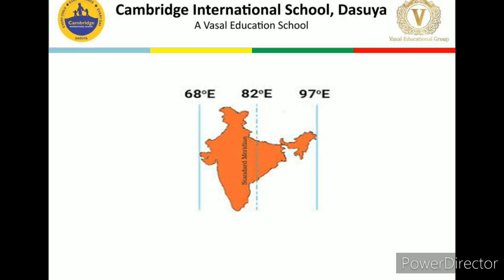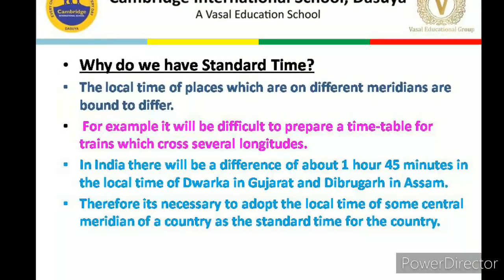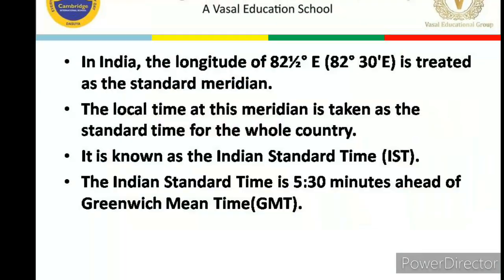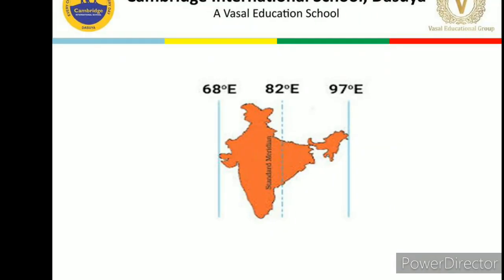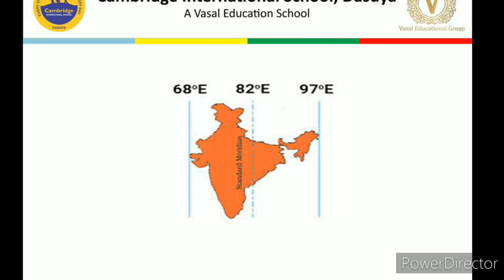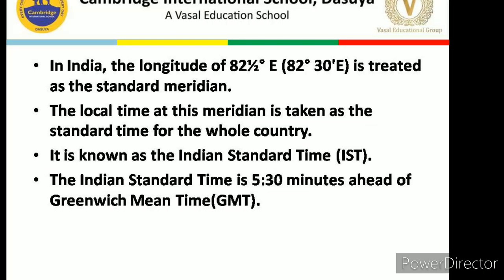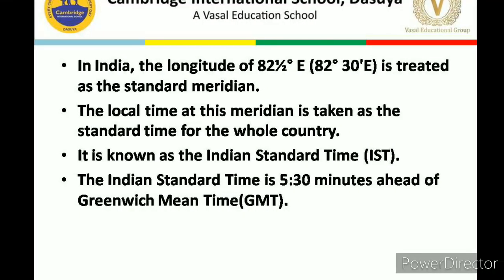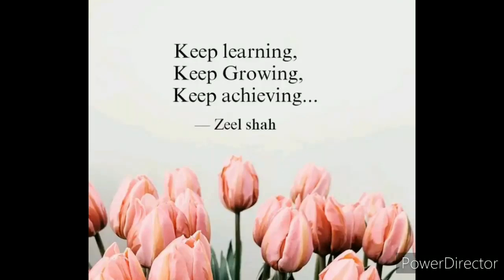Then we have discussed about the standard time. Why do we have the standard time? As it's very important to adopt any longitude as the standard meridian and to take its local time as the standard time of the country to avoid the confusion of the trains and the flight timings. In India, 82.5 degree east is taken as the standard meridian of India, and its local time is considered as the standard time for the whole country. It is known as the Indian Standard Time. This IST is 5 hours 30 minutes ahead of the GMT.